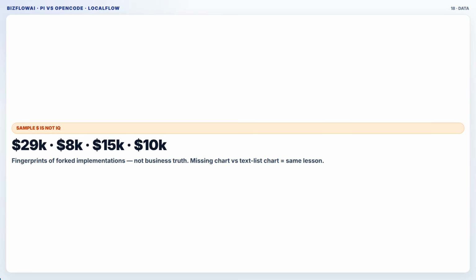Measure both. About the dollar amounts: 29,000 on Pi Laguna, 8,000 on OpenCode Laguna, 15,000 on Pi Qwen, 10,000 on OpenCode Qwen. Those are not benchmarks of business truth. They are fingerprints of different implementations of the same brief. When viewers ask which model is richer, the honest answer is: stop reading sample revenue as IQ. Read it as proof the coding path forked. The chart missing versus chart as text list is the same lesson.